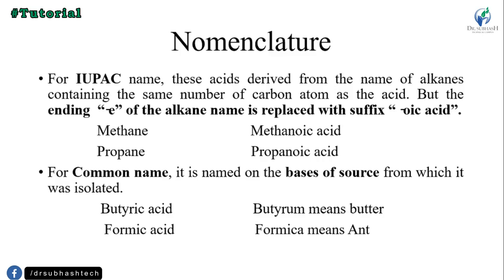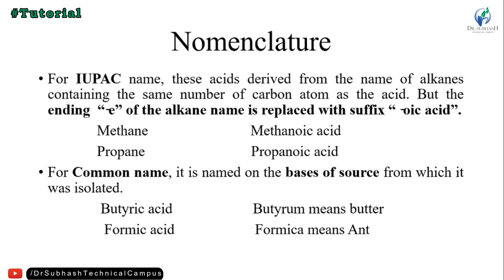The alkane ending with E, and the carboxylic acid ending with noic acid. So the suffix is replaced: E is removed and oic acid is added. So methane gives methanoic acid, propane gives propanoic acid.